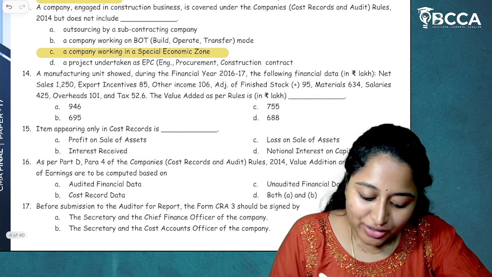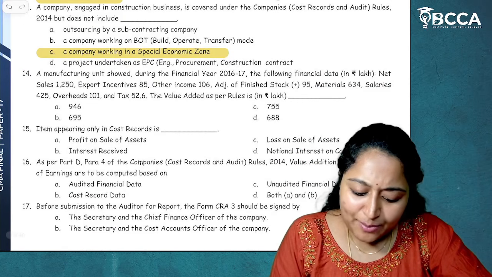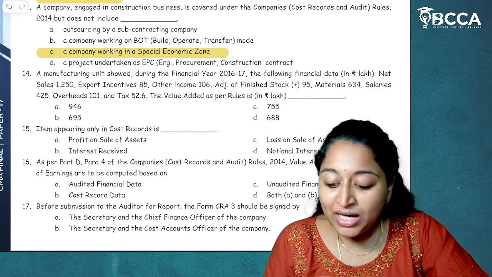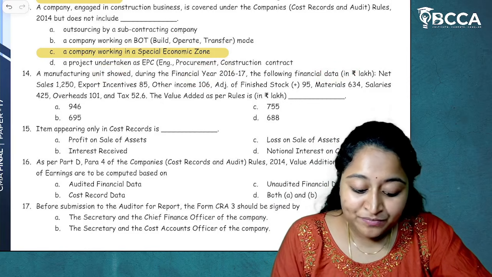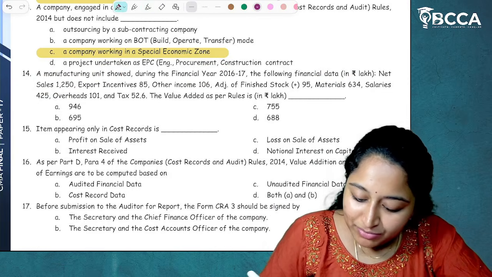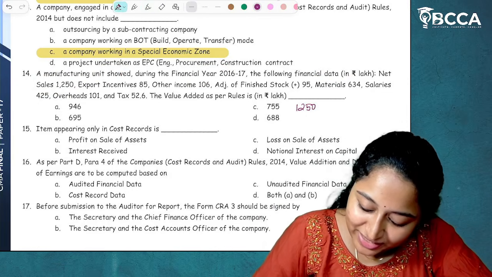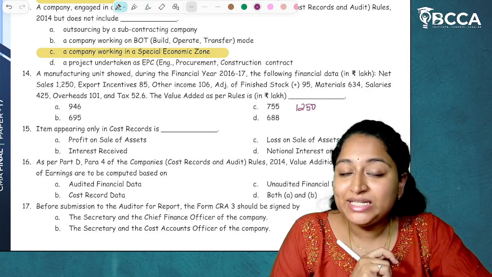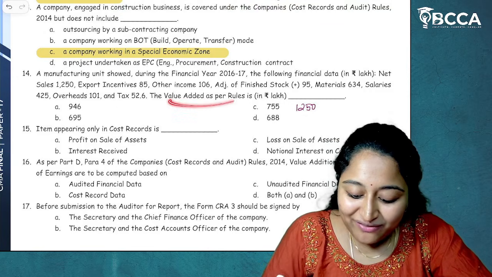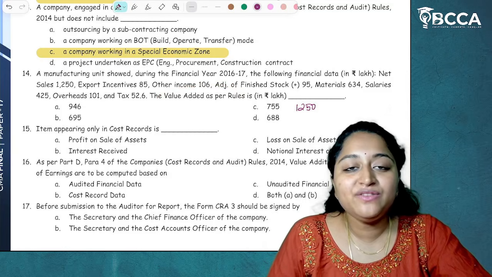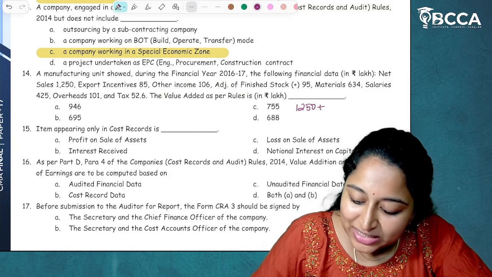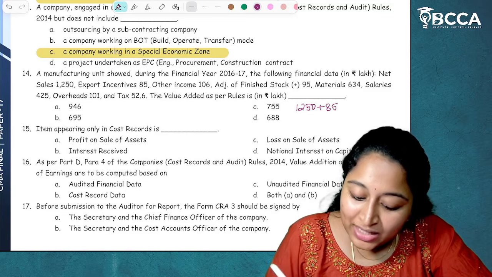Now, moving on to the next question, question number 14. A manufacturing unit showed the following financial data during the financial year 2016-17. Net sales is how much? 1250. Work it out along with me. 1250 is the net sales. Then export incentives. Here they have asked about the value addition calculation. We'll take the sales, and for the sales we'll add export incentives, which is 85.